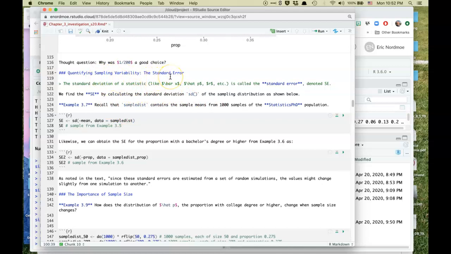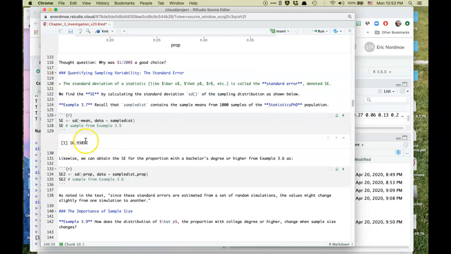Quantifying sampling variability. So far we've generated samples and looked at them, but we haven't tried to quantify how much variability there is. But that's not difficult. Once we've got a simulation, we can use SD to get the variability. So recall that sample dist contains the sample means from 1,000 samples of the statistics PhD population. That's what we did up above. So if we run this, it will give us the standard error.